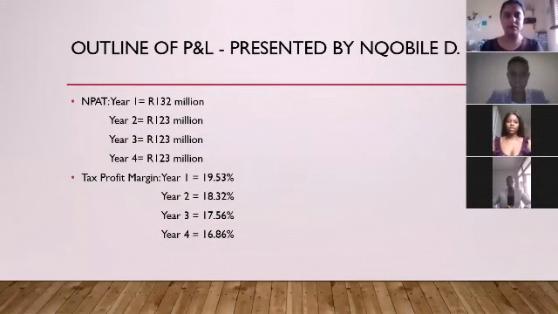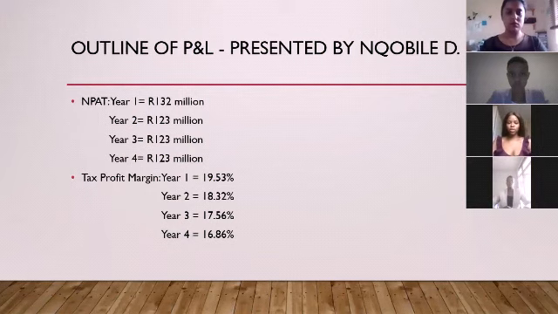I'll be talking briefly about the profit and loss part. As we can see, the company expects to receive profits for all the 4 years that we accounted for. The first year it's going to be 132 million, and the second year, third year, and fourth year it's going to be the same amount of 123 million. Looking at the tax profit margin, these are acceptable and reasonable percentages according to the norm of tax profit margin.